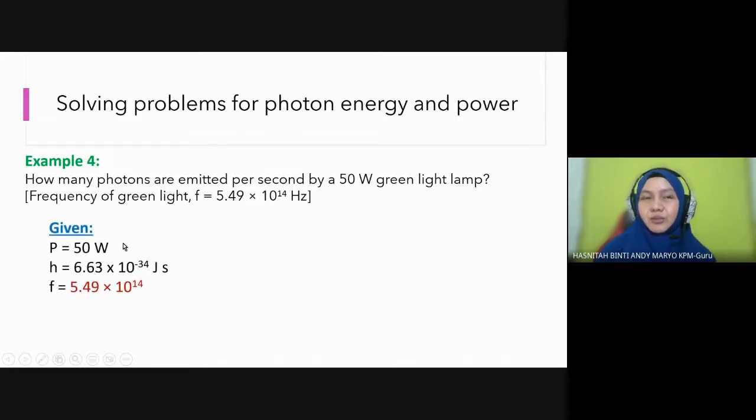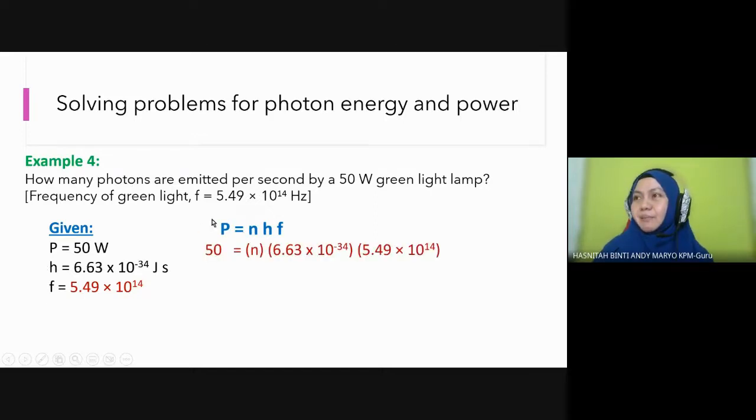First you can extract the given information. Power 50 watt, Planck constant, and this is the frequency. So we can find the number of photons by this equation: P equals NHF. Can you do the substitution and find the number of photons? We substitute power 50, this is what we are looking for, this is the Planck constant, and this is the frequency of the green light. So it will give you,